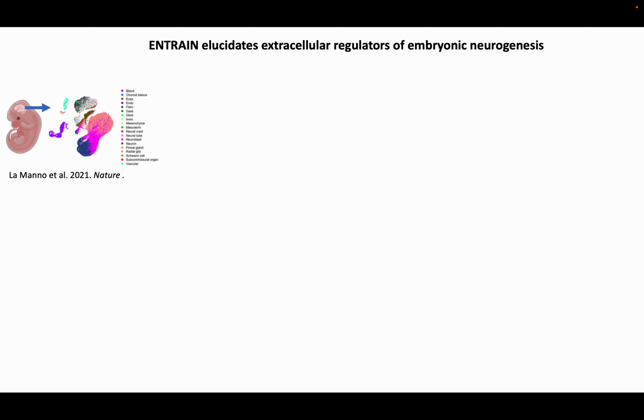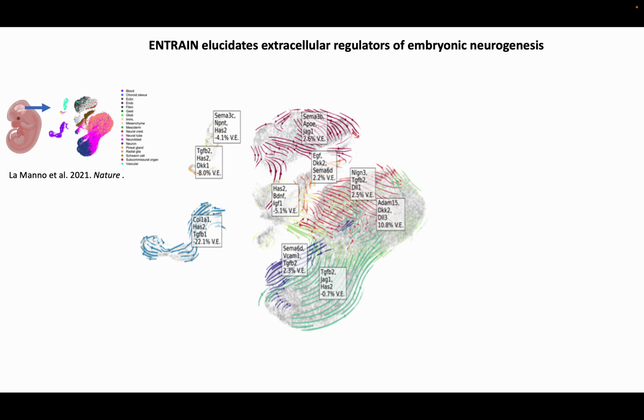We can also run Entrain on datasets more compatible with RNA velocity. Here we have run scVelo on an embryonic neurogenesis dataset of the developing mouse embryo at gestation day 10. We've clustered the velocities into 10 main groups of velocity vectors, shown in these colors here. These roughly correspond to the major cell state transitions, for example, neuroblasts to neurons in the bottom right. Using scVelo, we have recovered the genes that exhibit the most confident or the most rapid velocities, and inputting these into Entrain produced the ligands shown in the boxes.